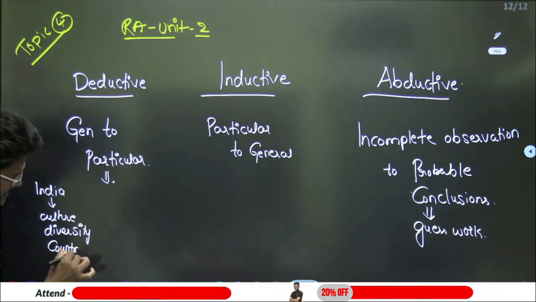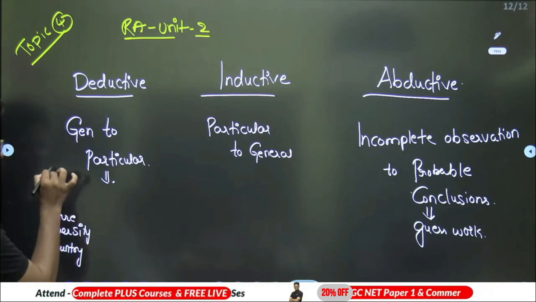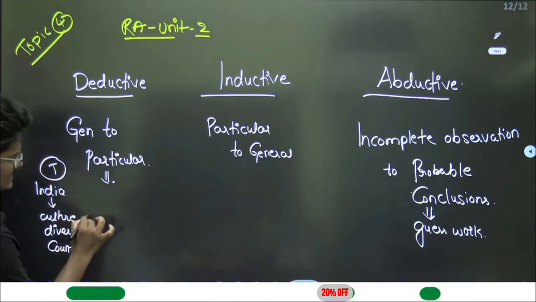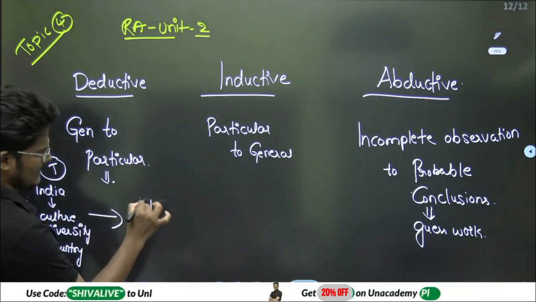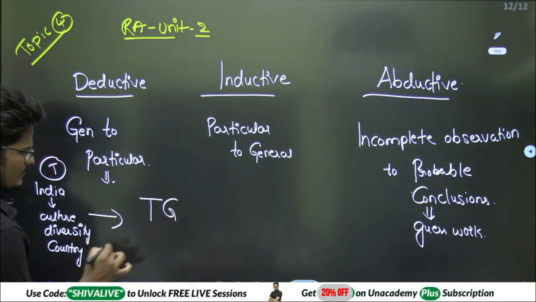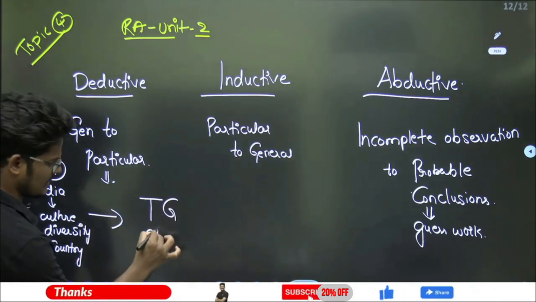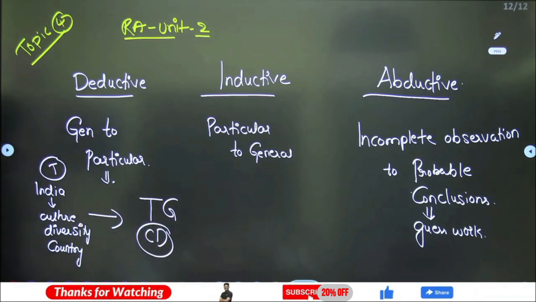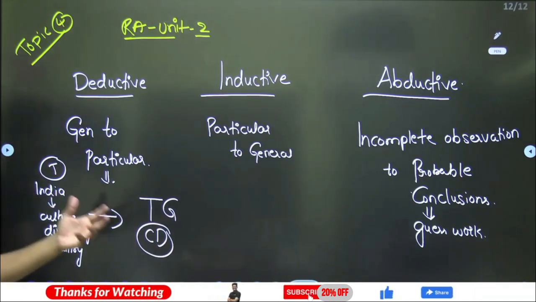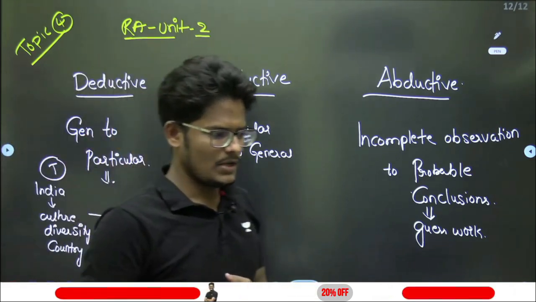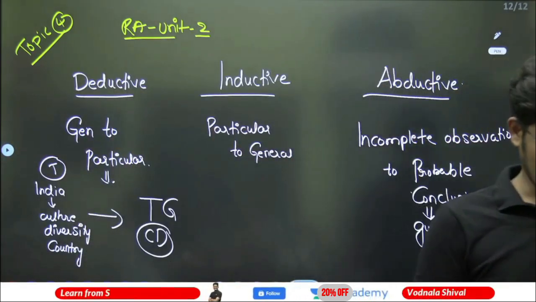Different cultures are there in India. If this is true, then I can say that Telangana is a state which is in India, this is also a culturally diverse state. Can I say? If India is a diversity in culture, then Telangana is also diversity in culture. If my statement is true,